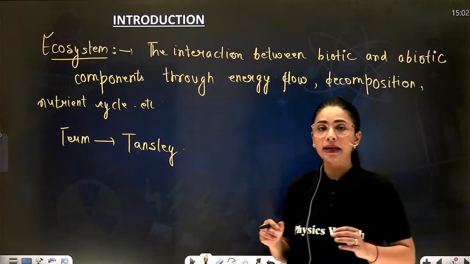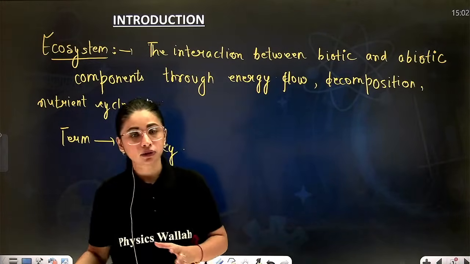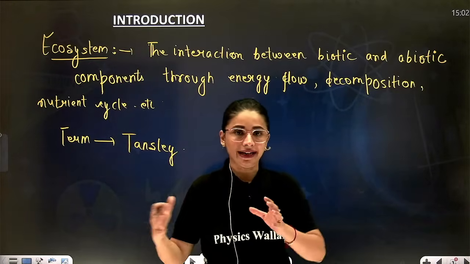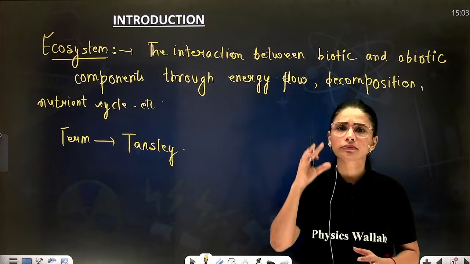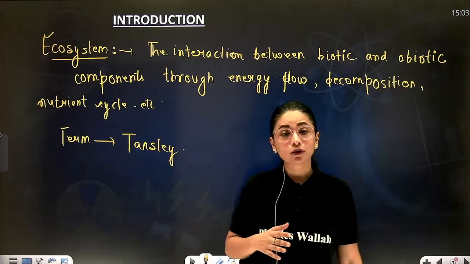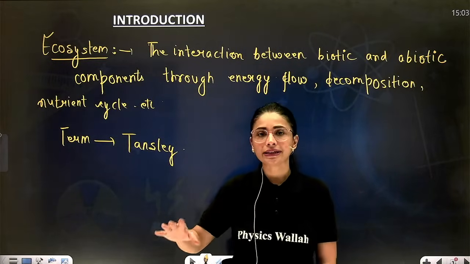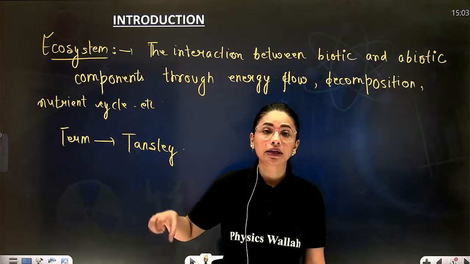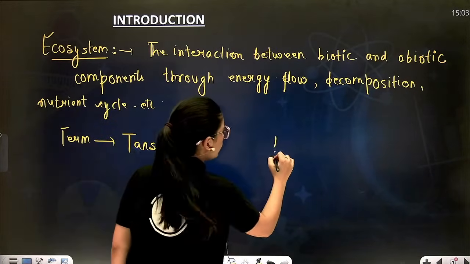Now, types of ecosystem. Basically there can be two types of ecosystem. First of all, depending upon the location, whether the ecosystem is on land or on water. So terrestrial ecosystem, like for example forest ecosystem, grassland ecosystem, etc. Aquatic ecosystem means ocean, pond, lake, river, all these ecosystems, all the biotic and abiotic components which are related to water. So on the basis of location.